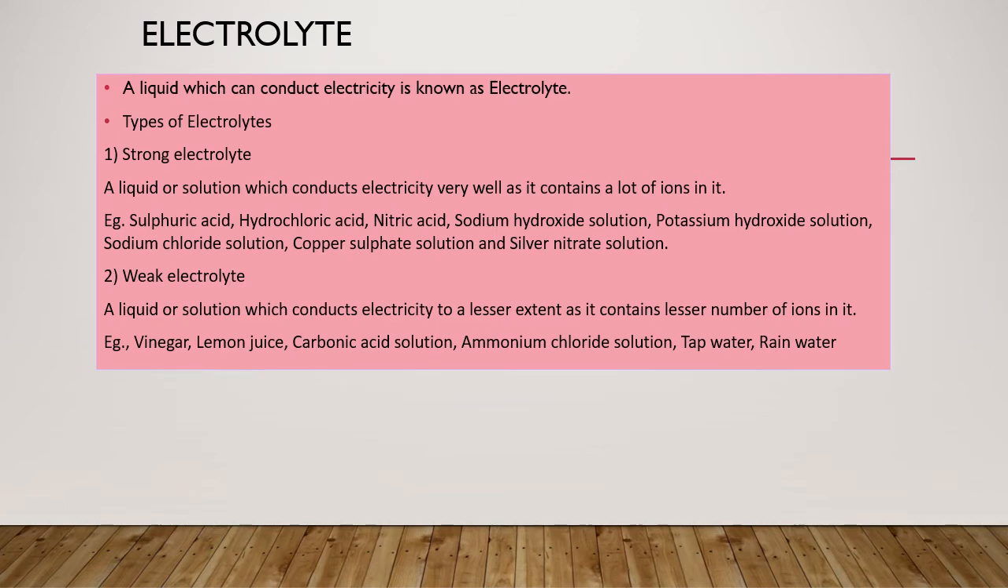And a solution or a liquid which conducts electricity to a lesser extent, lesser meaning a small amount. Why is it conducting only to a lesser extent? Because it contains only a very small number of ions. Such a type of solution is called a weak electrolyte. So you have examples like vinegar, lemon juice, carbonic acid solution, ammonium chloride solution, etc. So this is about strong and weak electrolytes, which are used to conduct electricity. We'll move to the next slide.